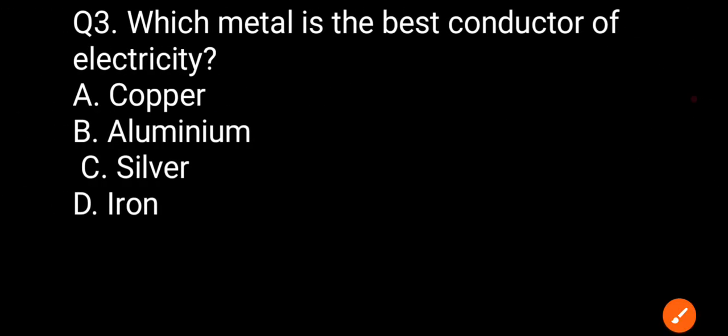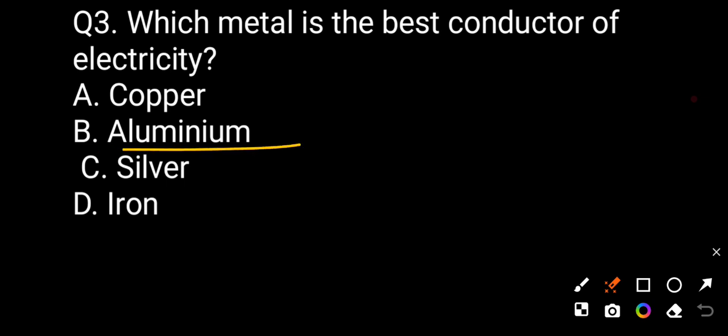Now we see question number three. Which metal is the best conductor of electricity? Option A copper, option B aluminum, option C silver, option D iron. The correct answer is silver, which is a good conductor of electricity.